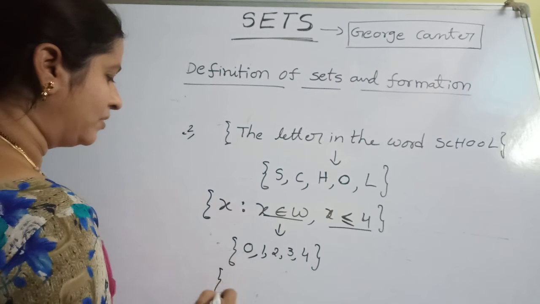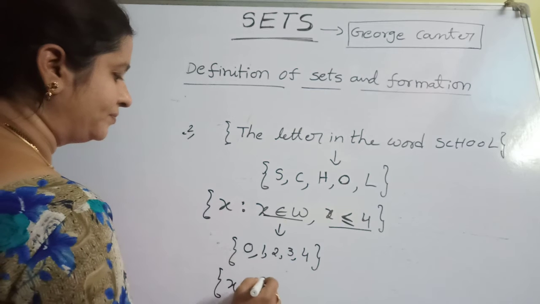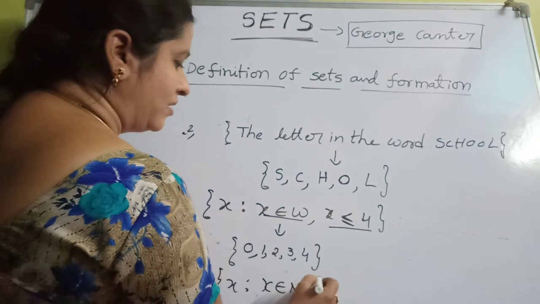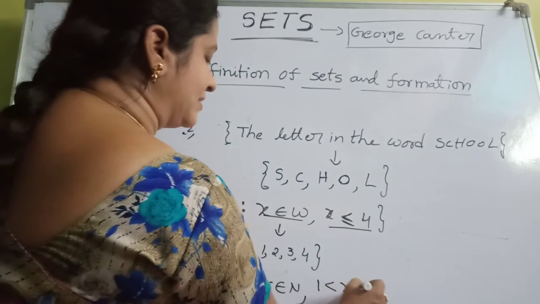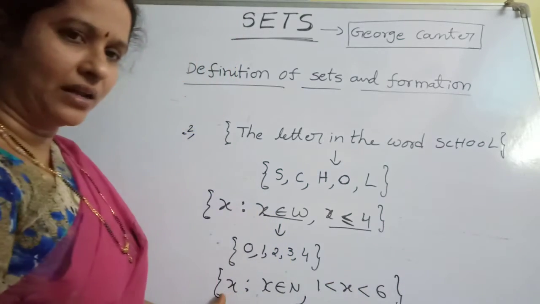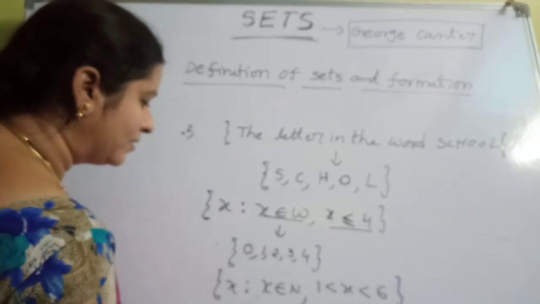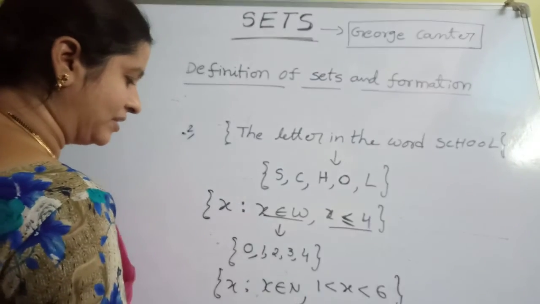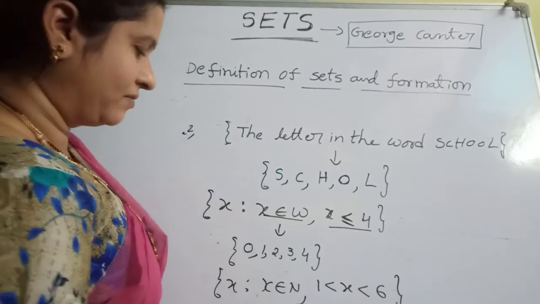Another example, x such that x belongs to N, 1 less than x less than 6. So this is another set builder form. How can you convert it into roster form? First, x belongs to N is given, the first clue. So the starting number is 1 always in N. The starting number is 1.